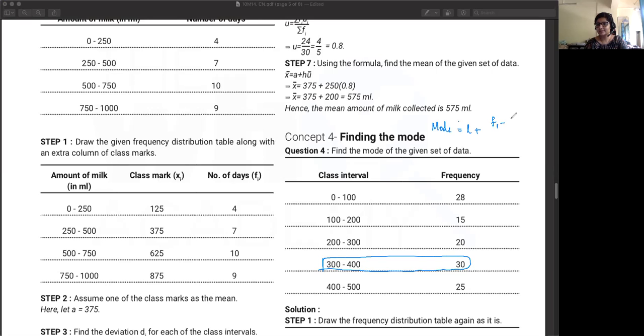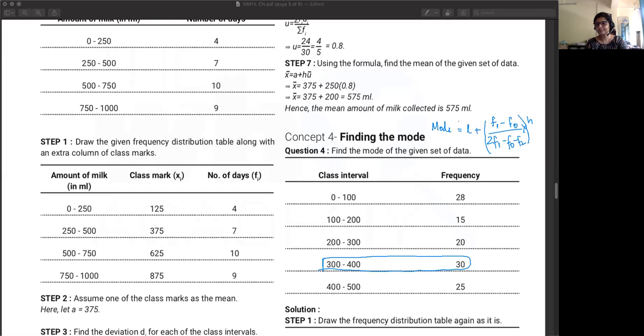(F1 minus F0) upon (2F1 minus F0 minus F2), whole into h. Whole means only this particular fraction; L should be added separately. Okay. So now if you remember the formula, write down the formula and then make a note of each